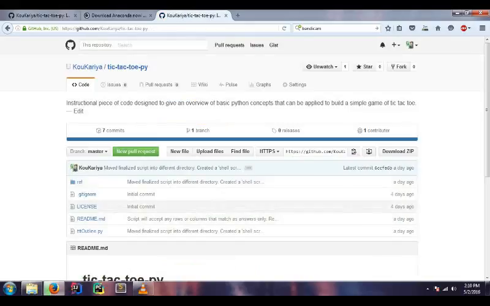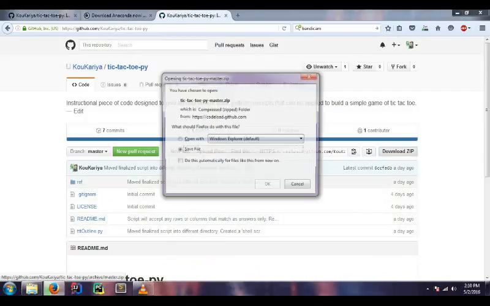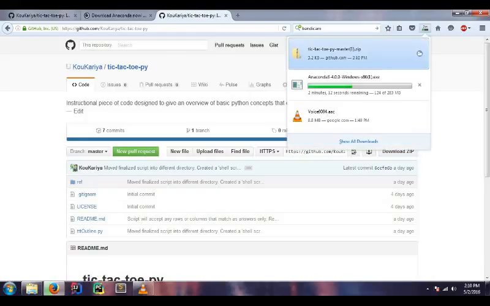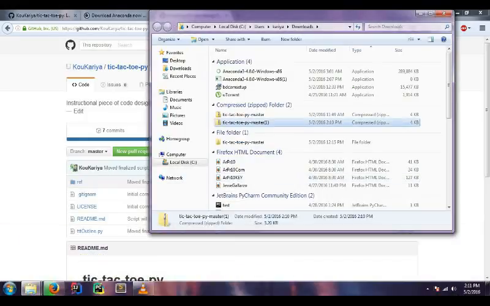So here are all the files that we're going to be working on today. We're going to download them. Click on download zip, and then save. So now we're just waiting for everything to save on our machines, which seems it already did right there. So now go to downloads. I'm going to unzip tic-tac-toe-pi master.